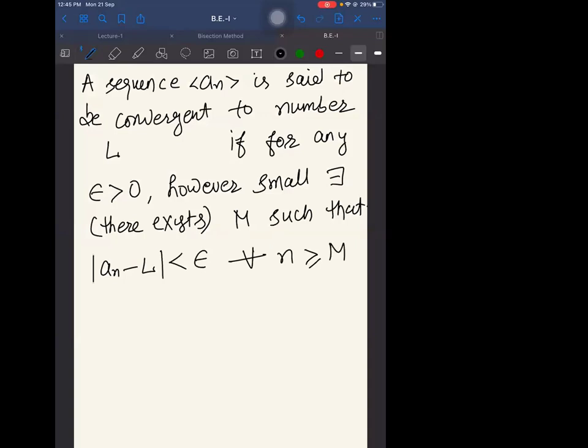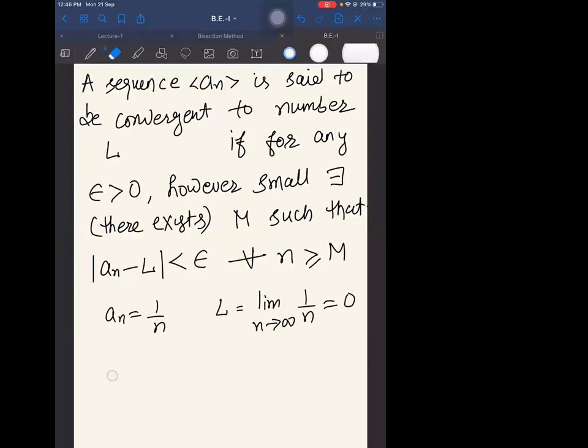Now this is something which probably you do not get anything of. Let us understand this with the help of an example. If I pick the previous example, we have an to be 1 by n, and limit n tends to infinity of 1 by n is 0. So L is 0. Just think of it as a game, right? I'll explain how to play this game.